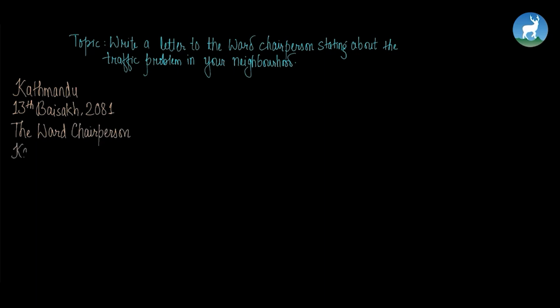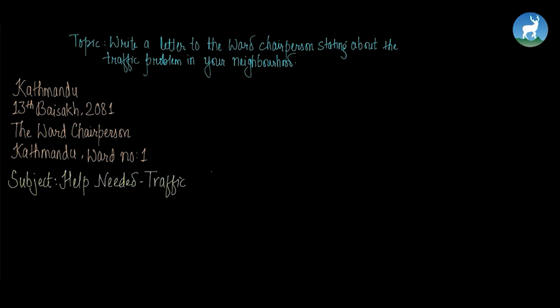So it's going to be Kathmandu again, since you're writing to your own ward chairperson, right? Kathmandu maybe, ward number, let's suppose 1. Let's move on with the subject. Subject is help needed, traffic troubles in our neighborhood. Okay, let's begin writing the letter now.